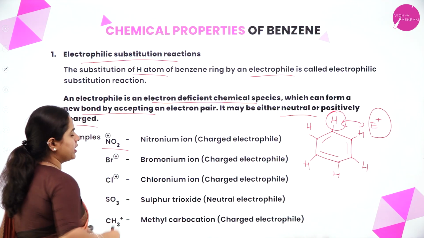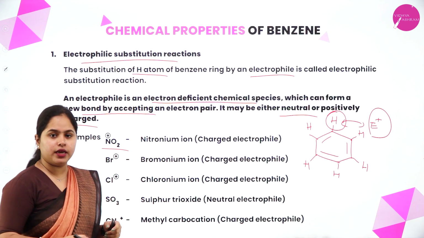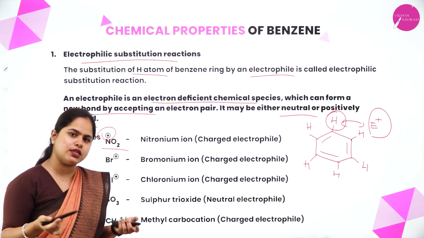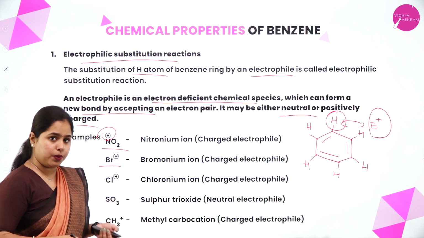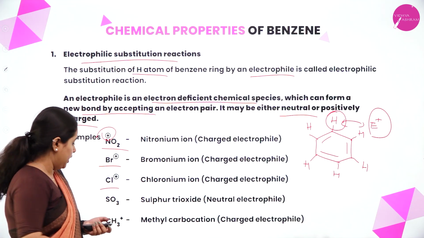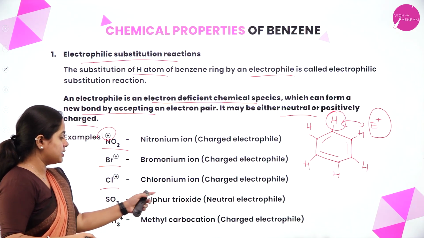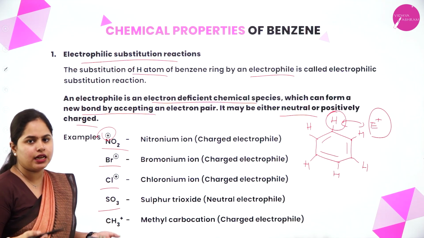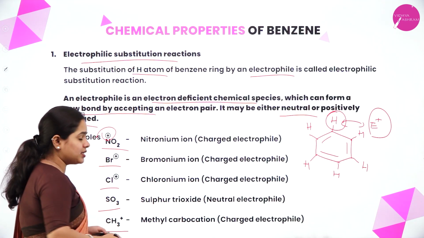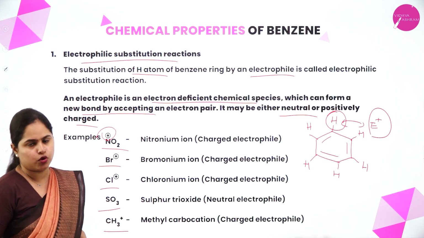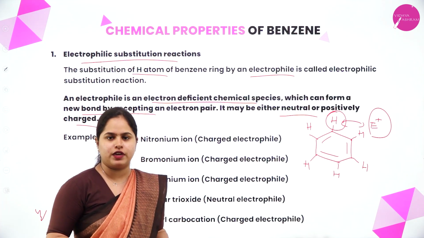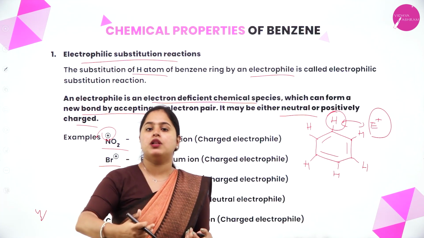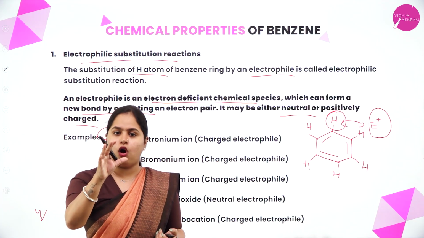Okay. So examples we can take NO2 plus. It is the nitronium ion. As you can see there is a positive charge, so it will have attraction towards negatively charged species. Another one is Br plus, bromine. Cl plus. Then as you can see here SO3, sulfur trioxide. It is neutral. It is a neutral electrophile, but still it acts as an electrophile. Next one is CH3 plus, which is the methyl carbocation. So all these are examples of electrophiles. I hope you understood how electrophilic substitution reaction takes place. An electrophile will be substituting a hydrogen atom of the benzene.